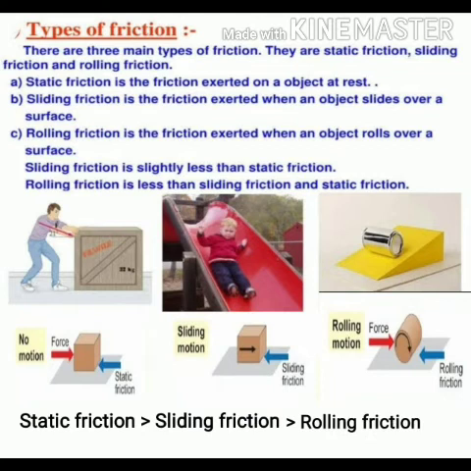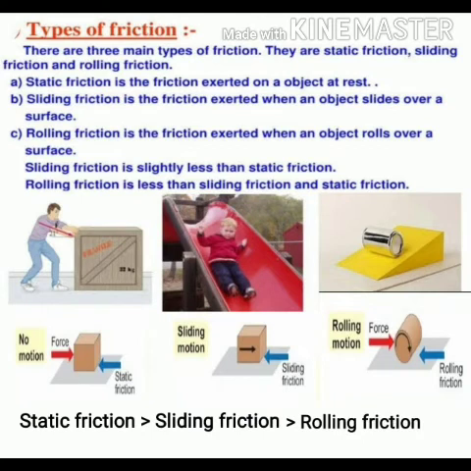Then why is sliding friction smaller than the static friction? It is because you all know that friction arises due to irregularities between the surfaces. So when the object has already started moving, or is in sliding motion, the irregularities on its surface do not get enough time to lock into the irregularities on the surface of the other object, because of which the interlocking between the two surfaces is weak, and therefore sliding friction is smaller than the static friction. The next type of friction is rolling friction.